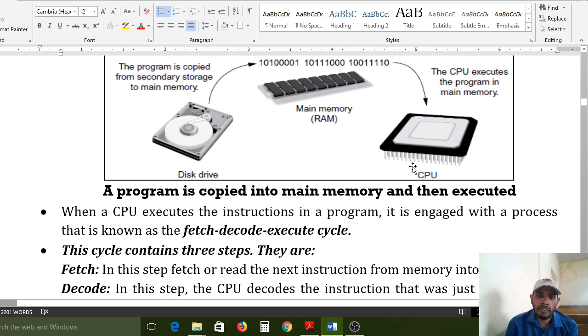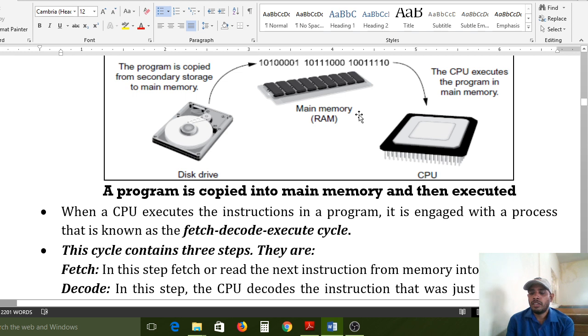CPU can read only zeros and ones. Here all of you please carefully observe. For example, the resume stored in the hard disk. When you double click on that, immediately that file is transferred to RAM memory. That RAM memory again converts it into binary format, like 10100001. After the first line conversion is over, the first line will transfer to the CPU. CPU will execute that line. After that, again the second line it will pick from the main memory. The second line is also converted by the RAM, and after that it will transfer to the CPU.